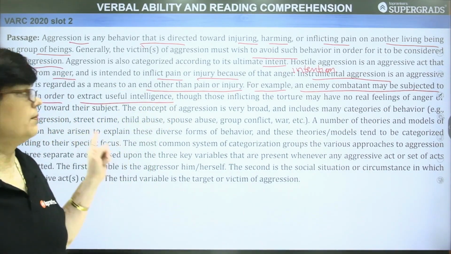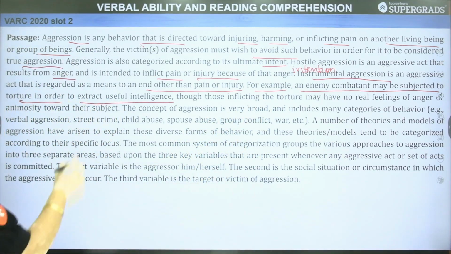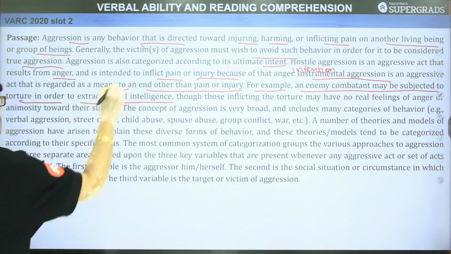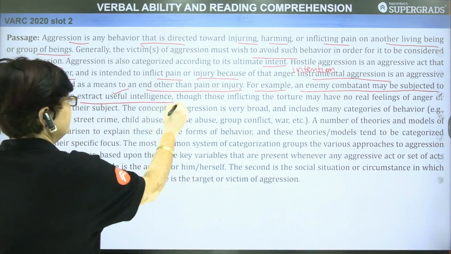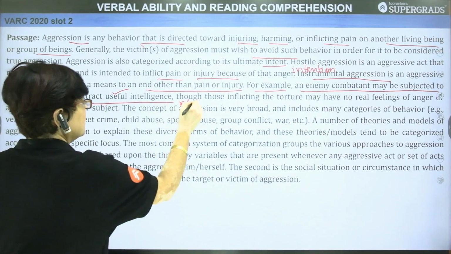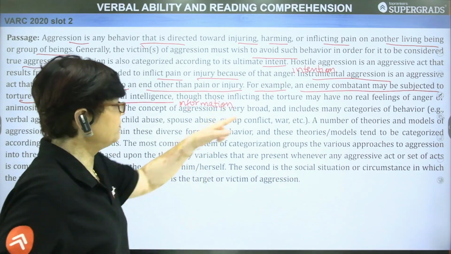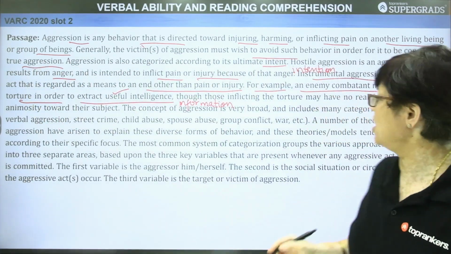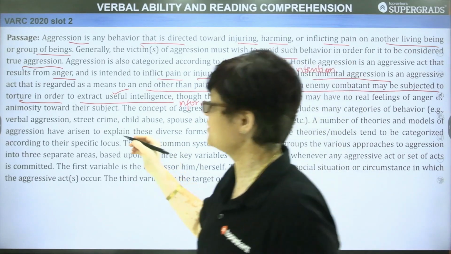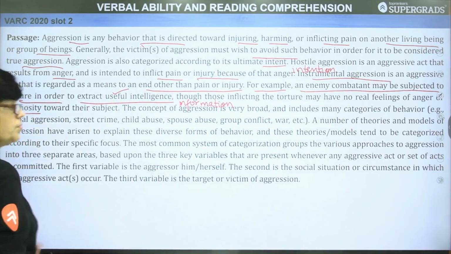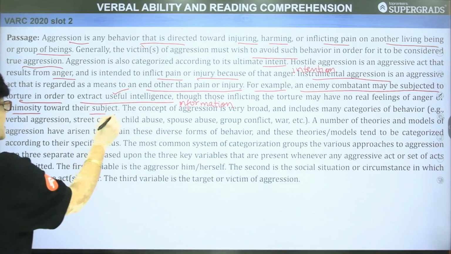Now, the imagination is that of an enemy soldier who has been captured, so that useful information can be extracted from him, and he is tortured. Intelligence means information. Though those inflicting the torture may have no real feelings of anger or animosity towards their subject, they will not have any special or personal enmity or personal anger. That is not possible towards their subject. Subject is the victim.